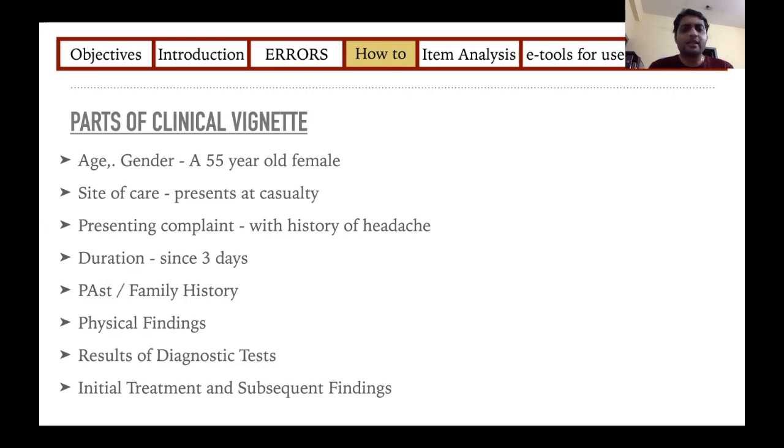physical findings or your physical examination findings if relevant. Diagnostic tests can be laboratory or radiological investigations which are relevant, including initial treatment or subsequent findings only if necessary. So probably most of them may end at the level of diagnostic tests. But if you are giving a much more complex question, you may even go up with the initial treatment and did it work or not.